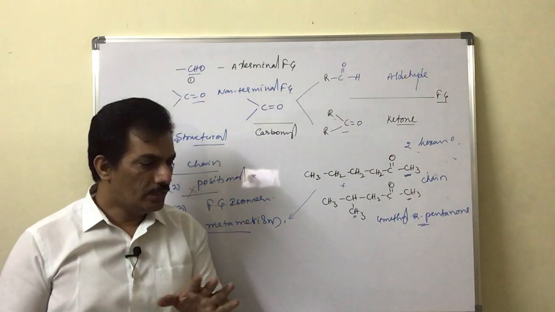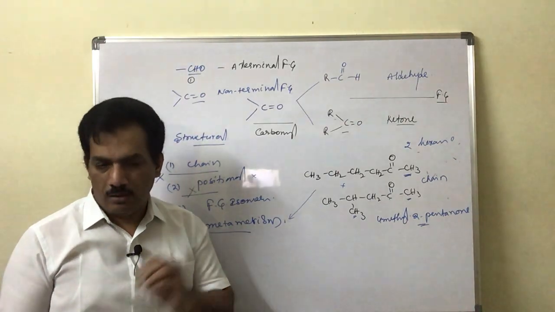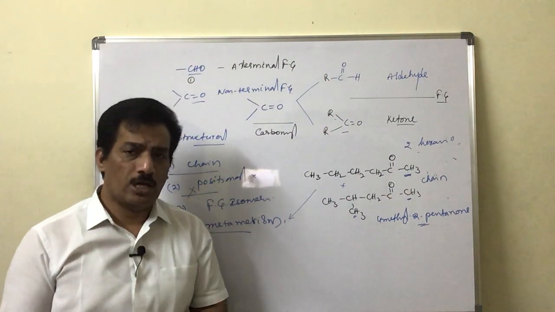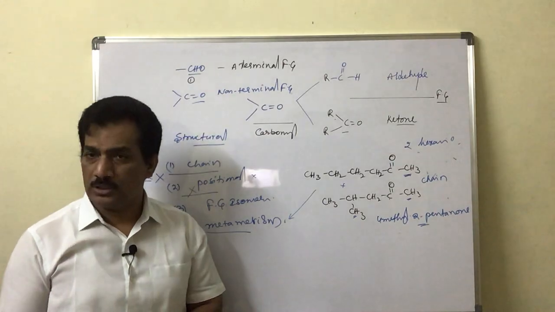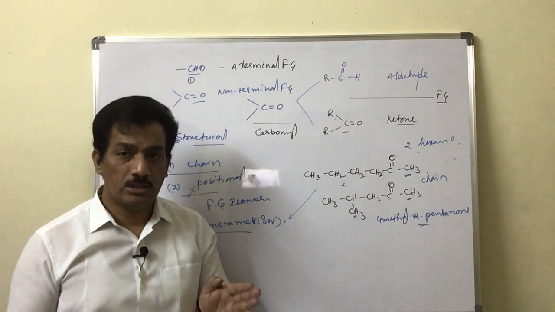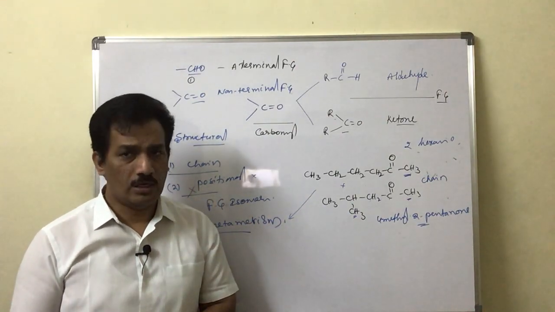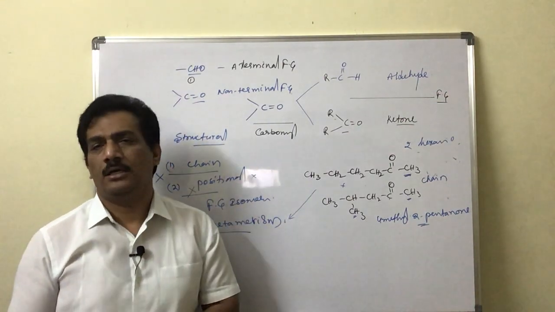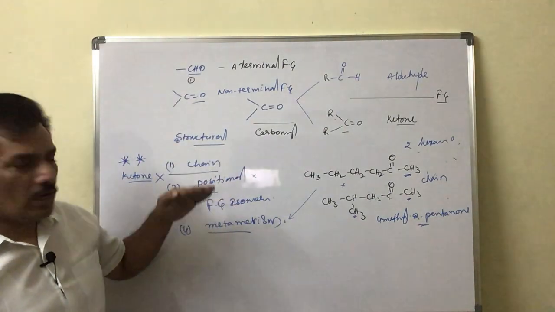That's why in aldehydes there is no question of metamerism, but in case of ketones, when we compare compounds with the same number of carbons, if one of the alkyl groups is different, then we have to consider those two compounds as metamers instead of positional isomers or chain isomers. In some books they give otherwise, no doubt at all, but in actual practice we have to consider them as metamers.